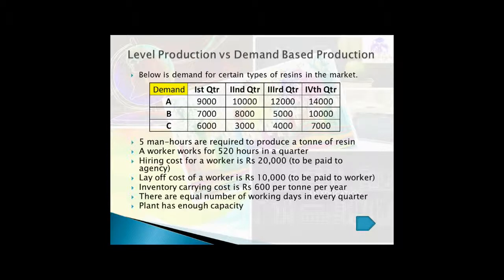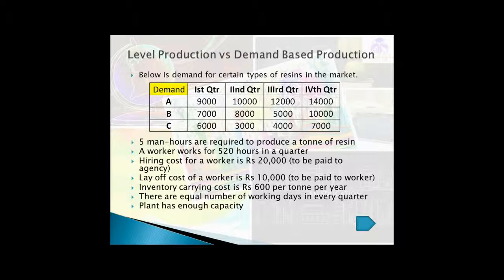A particular company is producing 3 different types of resins, A, B and C, and its demand in all the 4 quarters of the year is given. These demands are in tons. For resin A, in the first quarter there is 9,000 tons of demand.